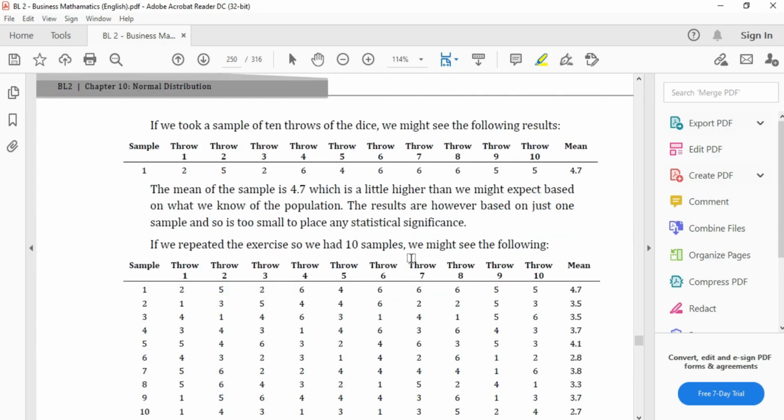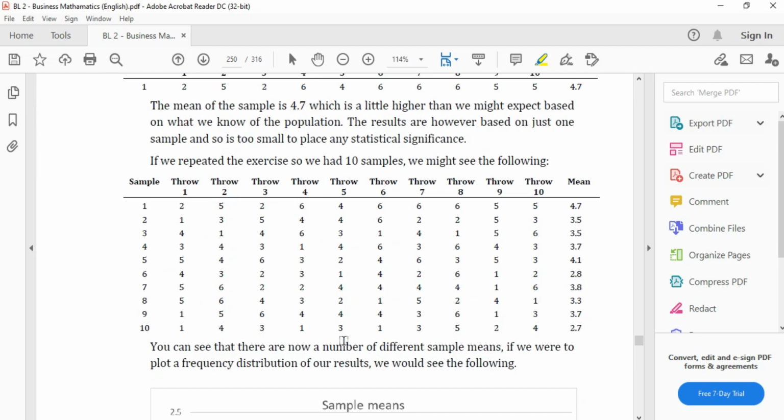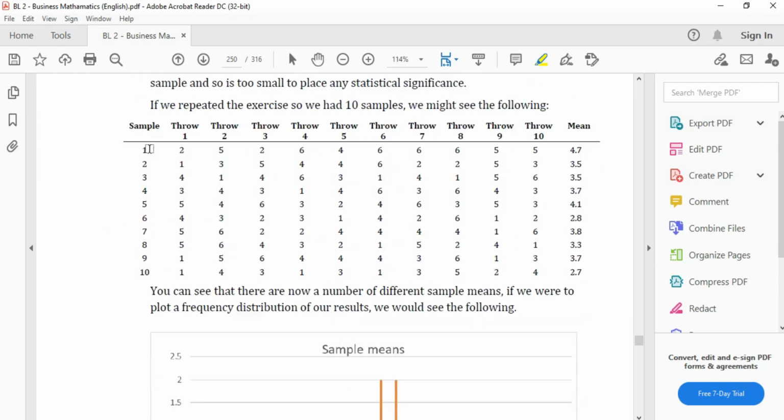And if you look at this table, they did a sample of 10, where they threw the dice 10 times and checked each throw. So the first sample was they threw the dice 10 times and they got these figures.